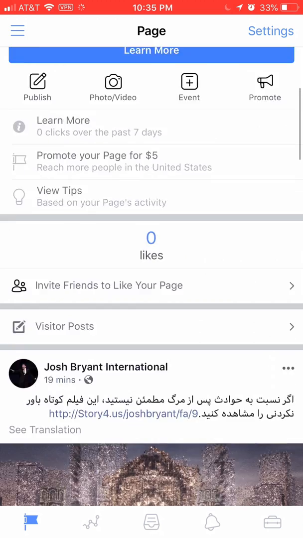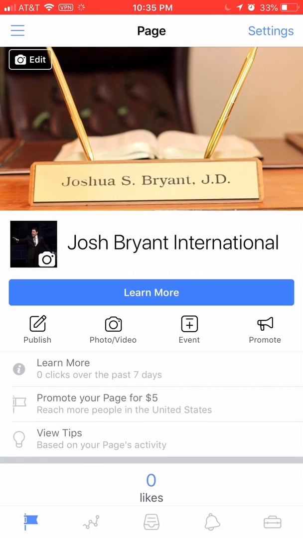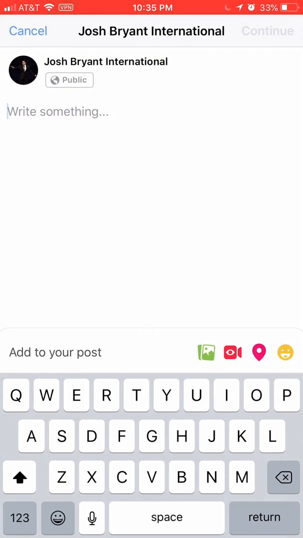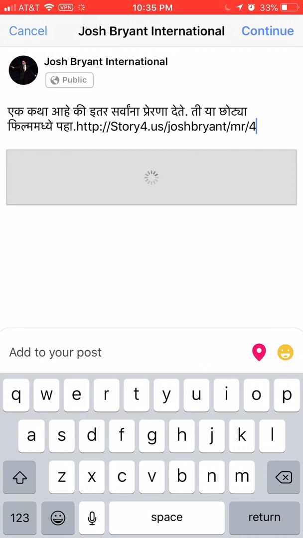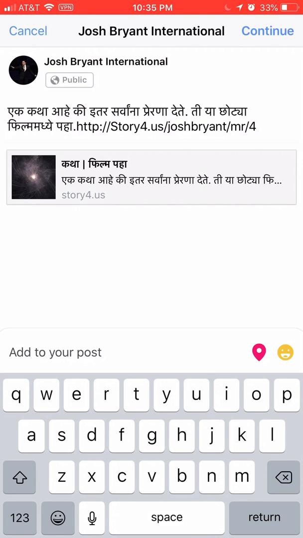And so I'm going to scroll back up to the top. I'm going to click this publish button at the left, okay? And then I'm just going to paste the link that I copied right there. All right, and you can see then that it's going to bring it up in Marathi, which is the language that I want to post this in. I'm just going to delete this link because it's in English, and because in Facebook that link is already going to be there. You don't have to delete it. I just decided I'm going to do that.